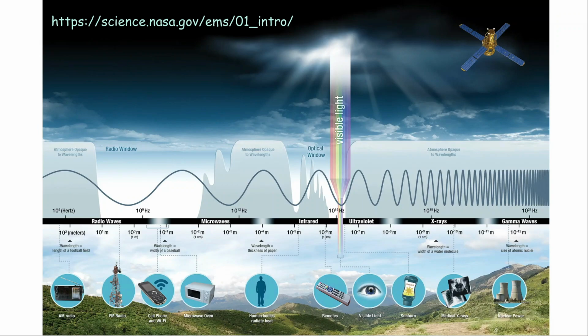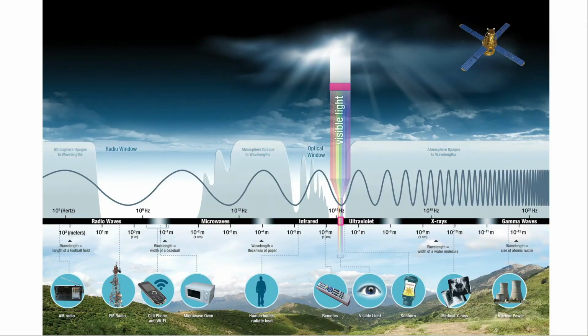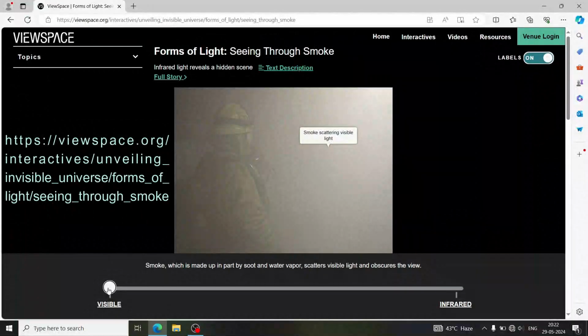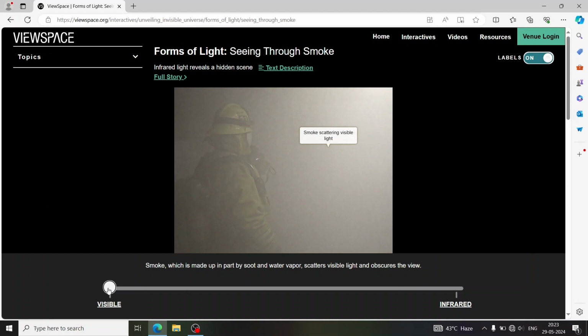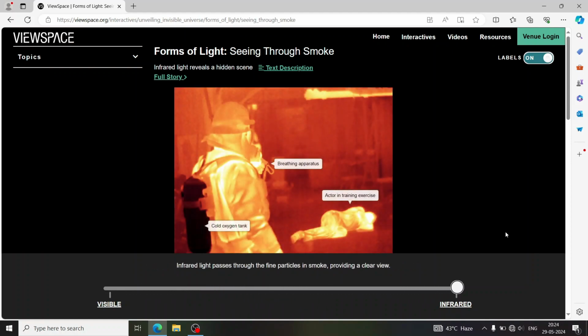Many physical phenomena are invisible through our senses. Like if I talk about this electromagnetic spectrum, we can see only a small part of it in the form of visible light. And the remaining electromagnetic spectrum, like infrared rays and X-rays, are invisible to our eyes. Like if we see in this image, there is a person standing and there is lots of smoke. Let's suppose if we can see the infrared rays, then we can see through smoke. So from this we understand that not everything in this universe is visible through our senses. There are many phenomena which are invisible through our senses.